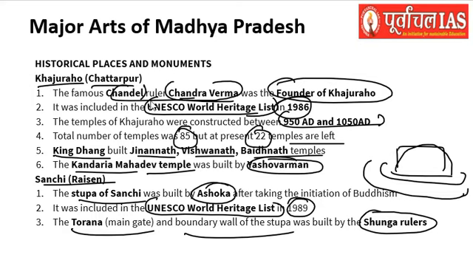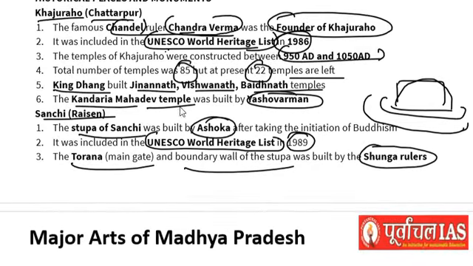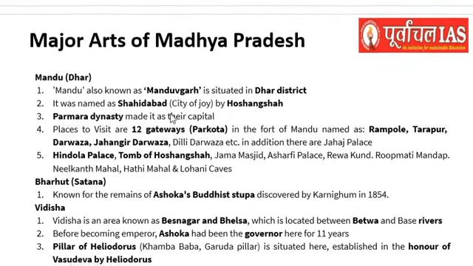Khajuraho in Chhatarpur district was built by the Chandel rulers, and Chandravarman was its founder. It is also part of the UNESCO World Heritage List. The Jinanath, Vishwanath, and Badhnath temples were built by King Dhang, and the Kandariya Mahadev temple was built by Yashovarman. Similarly, the Sanchi Stupa was built by Ashoka. The outer Pradakshina Path and Torana were built by the Shunga rulers, and it is also part of the UNESCO World Heritage Site list, which it became in 1989.